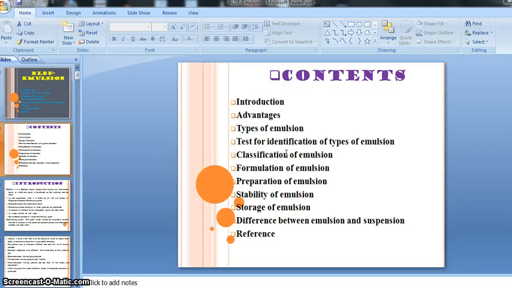But during the storage of our emulsion, various kinds of changes can occur. Mainly three kinds of changes may occur. As I said, cracking is one of the stability problems or changes, then creaming, then phase inversion. These are the three main changes which occur during the storage of our emulsion.